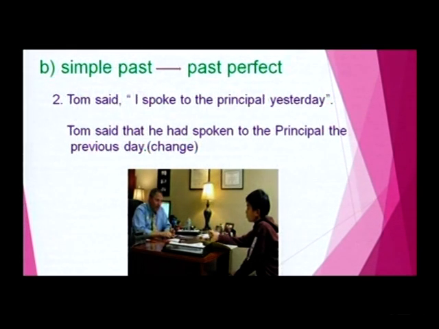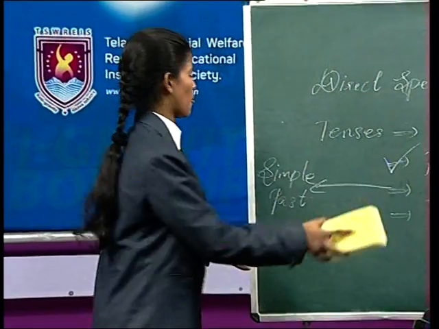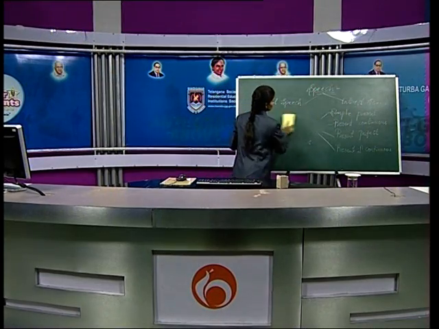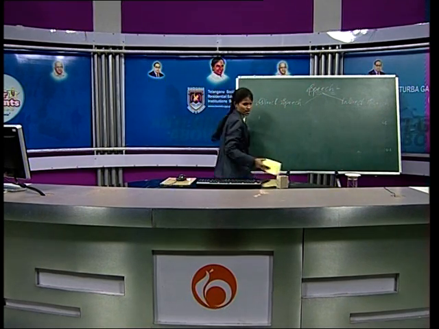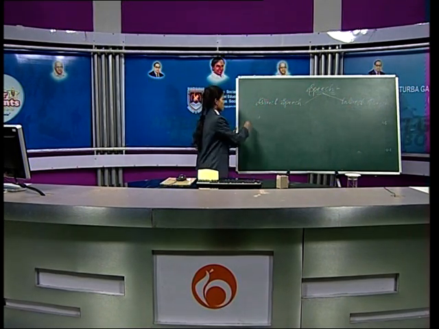As I already told you before, the words which express nearness will change into the words which express distance, like yesterday into previous day, this to that, tomorrow to the next day. Clear, friends? If there is a change in the simple past, it changes to past perfect. That's all. Clear, friends? Yes. And the second thing of the past tense, let us see. I think you are all clear about the present tense. Now let us see the past tense.